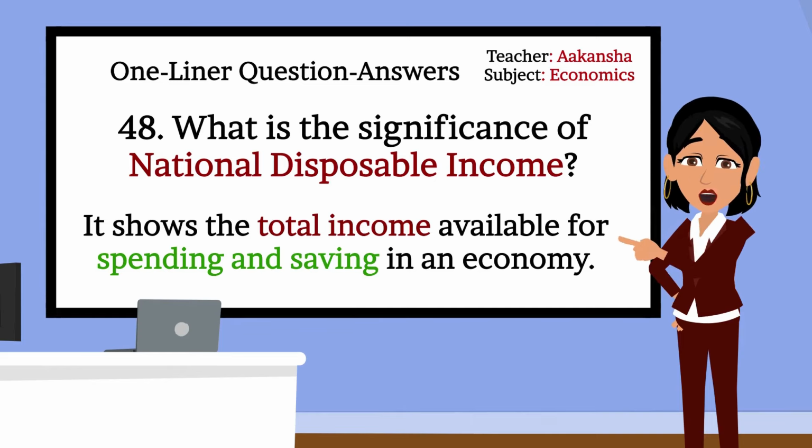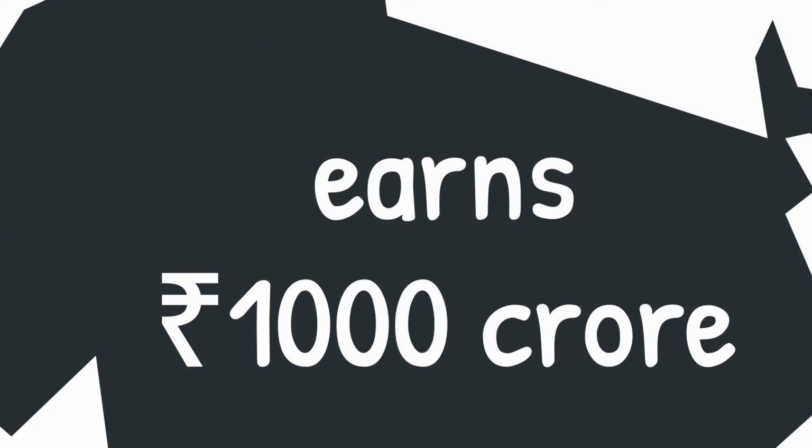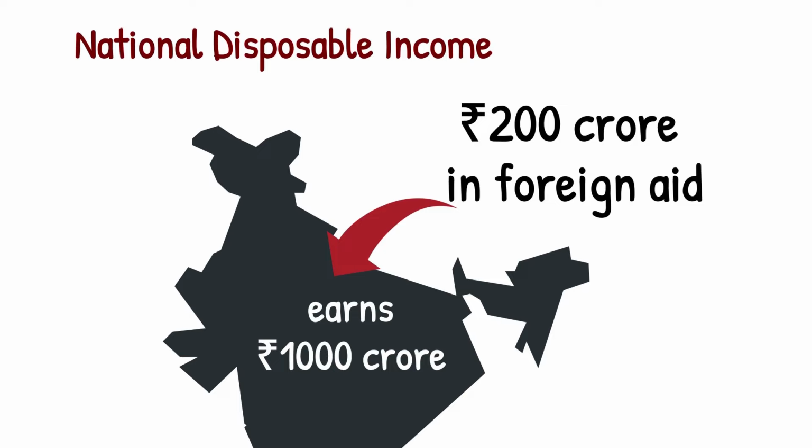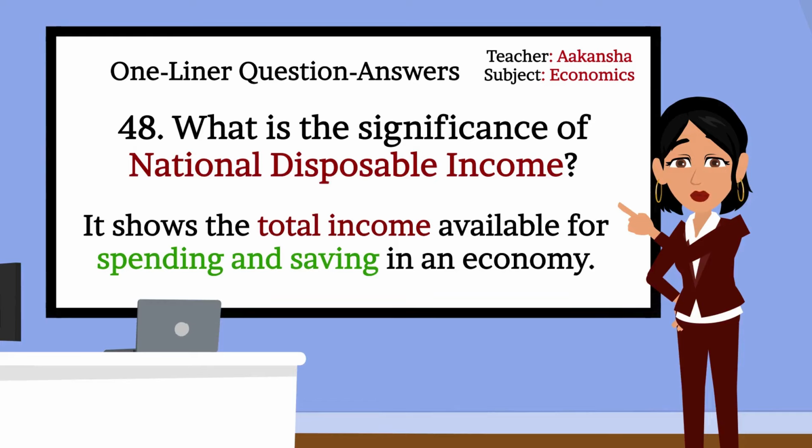Can you give an example? For example, if a country earns 1,000 crore rupees but also gets 200 crore rupees in foreign aid, its national disposable income becomes 1,200 crore rupees. Well explained, Rashi. Let's move to next question.